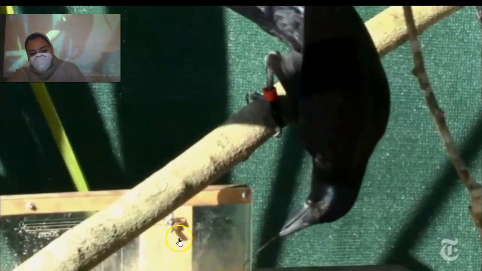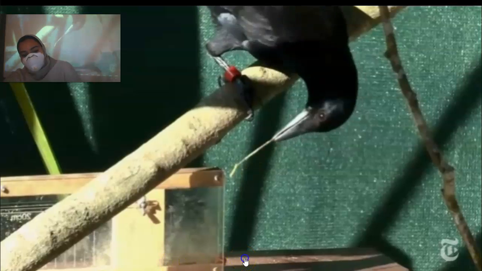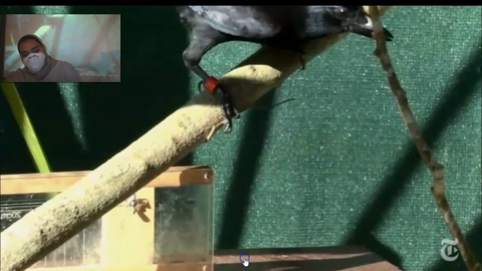Look here. The food is all the way over here, and he needs to scoot it because his beak is not long enough to get it. So he scoots the food over. There's the food. He scoots it over, and then he eats it. Watch. Ta-da! Now he got it.